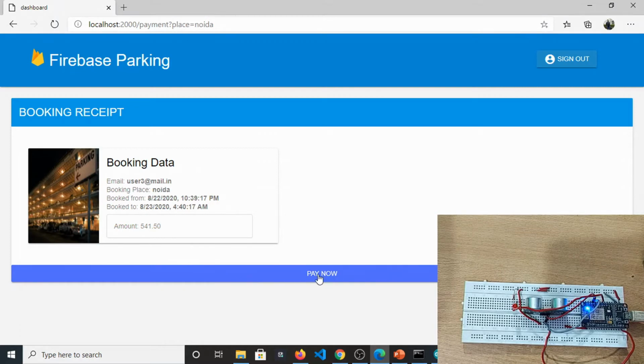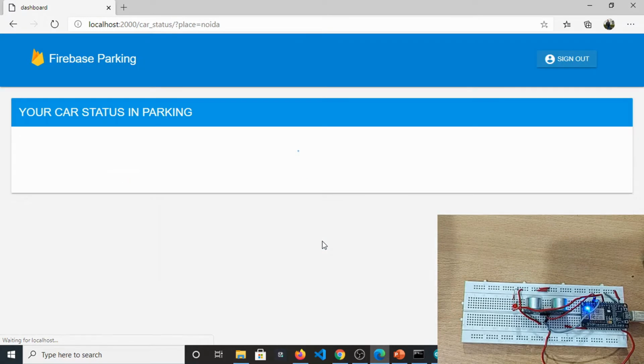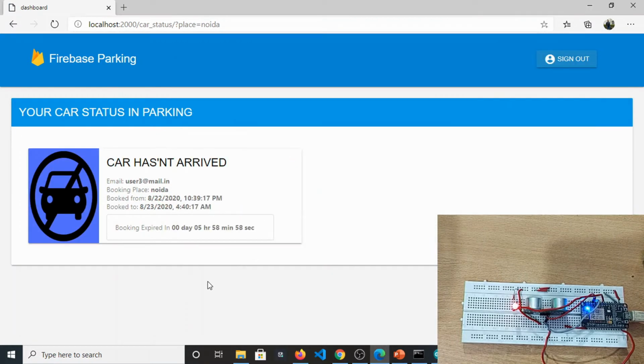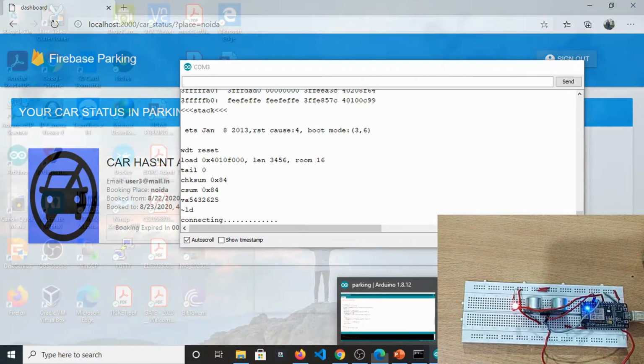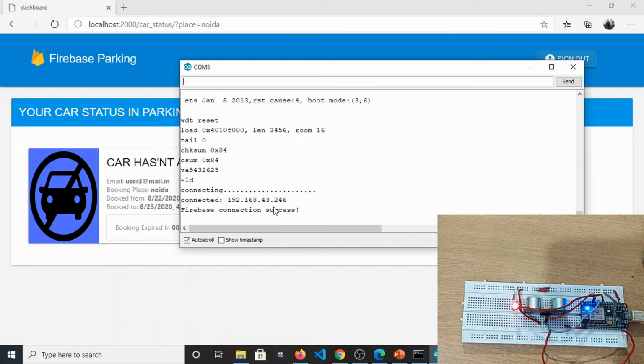Fine. So we will not go to the payment gateway, we will directly get the payment success pop-up message, and as soon as we click on this OK button, if everything is working fine right here, with the Firebase connection, we can see that a red LED is turned on in the bottom right corner of this IoT setup right here. Fine. And if we see in the serial monitor, we have some minor issues.